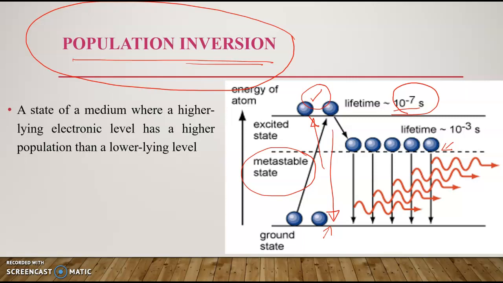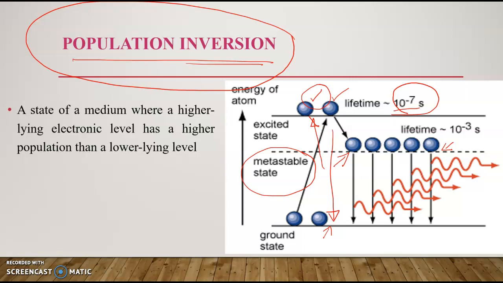So we need a large number of electrons to be there for making a beam of photons as laser. So we are constructing an intermediate state, known as the metastable state. From state 1, the excited state, it will come down to the metastable state.